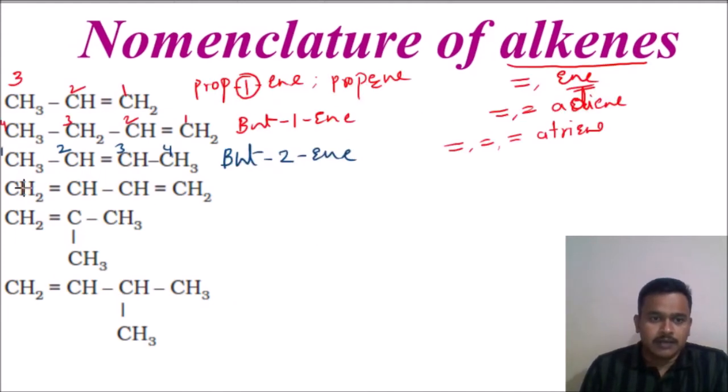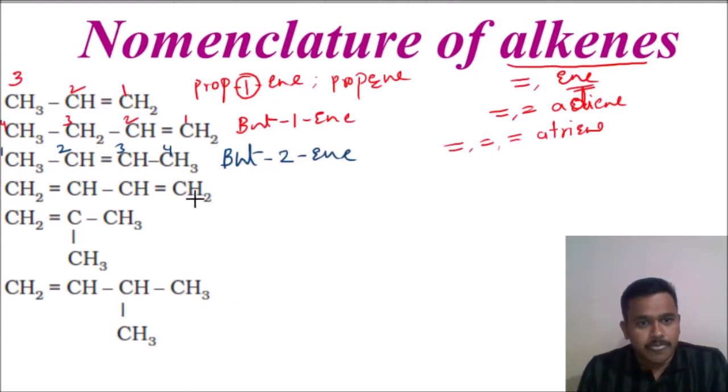And next, we have to choose the longest chain including our functional group. Left to right, 1, 2, 3, 4. The first and third positions have double bonds. In a similar way, I can number from right to left, 1, 2, 3, 4.